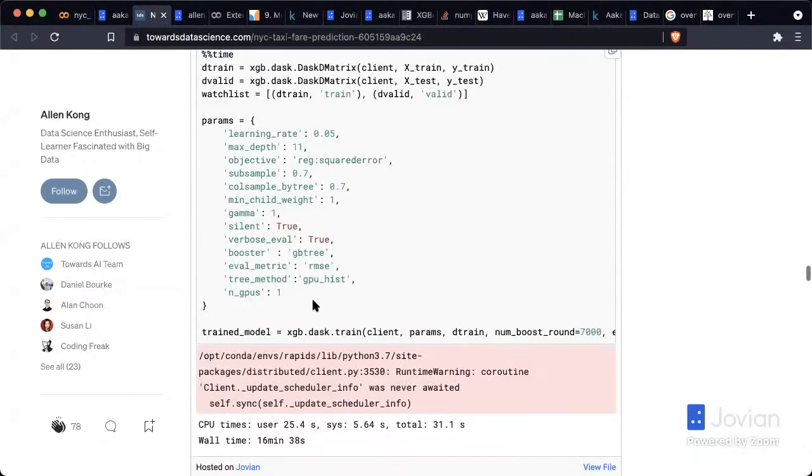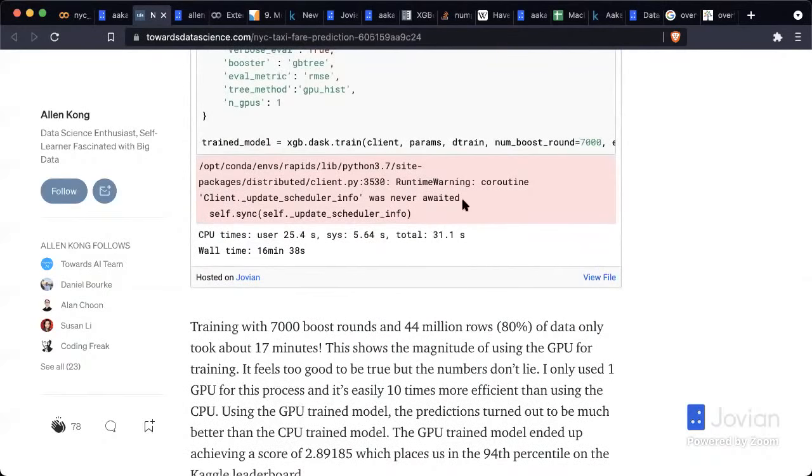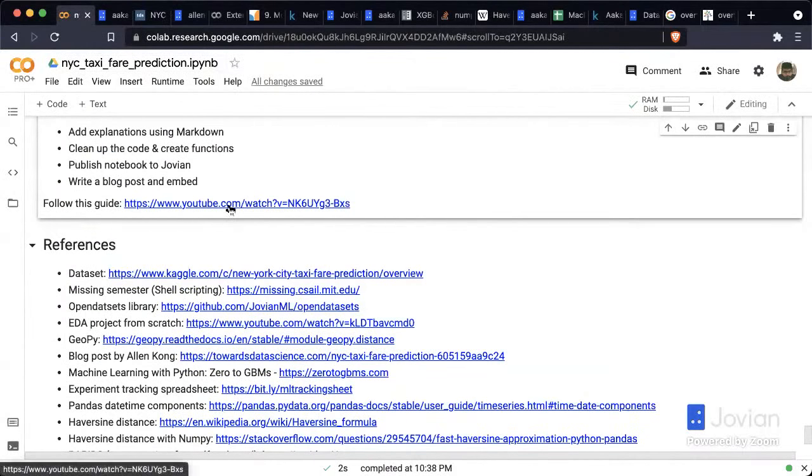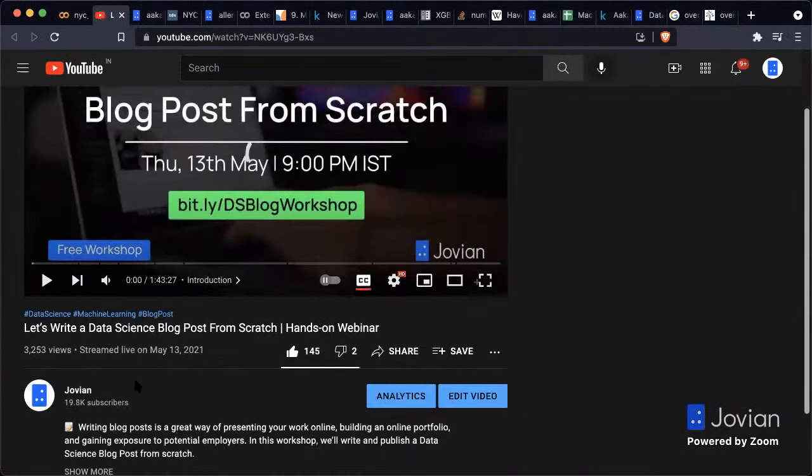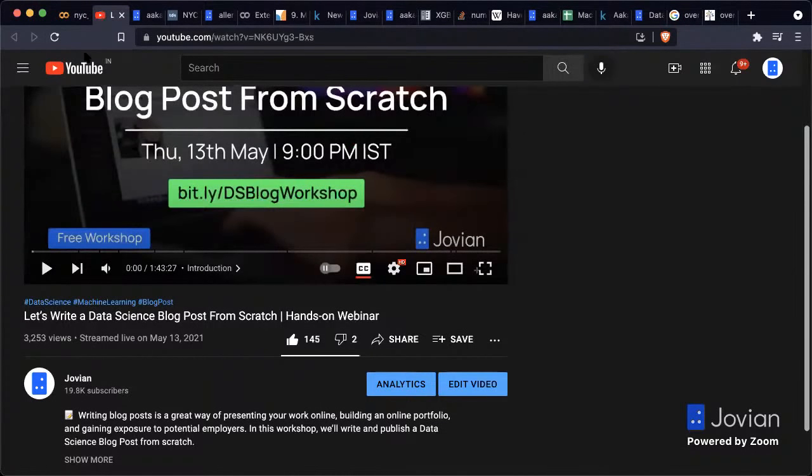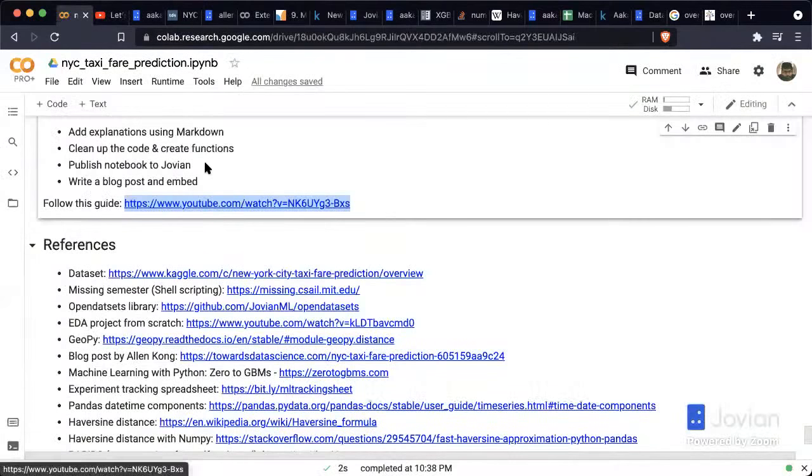Now, one thing you can do is on your blog post, you can actually embed code cells from Jovian, outputs, graphs, and anything from a Jovian notebook. And you should check out this tutorial on how to write a data science blog post. We have a tutorial here where we write something from scratch. We did it a few months ago. That will guide you in that process.